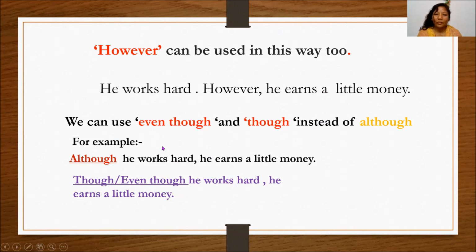We can use though and even though instead of although, and they have the same meaning and the same structure. That means before the situation, we can use even though and though. Though he works hard is the situation, he earns a little money. This is unexpected. He works hard, we think that he can earn lots of money. But what happened here? He earns a little money. That is why this is the unexpected result. So although, even though and though can be used before the situation.